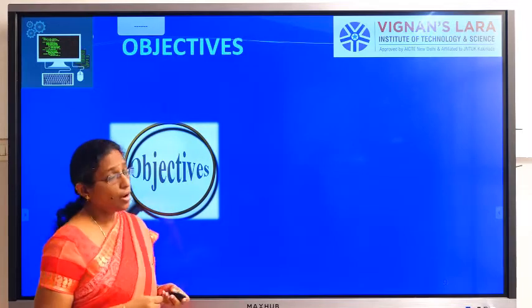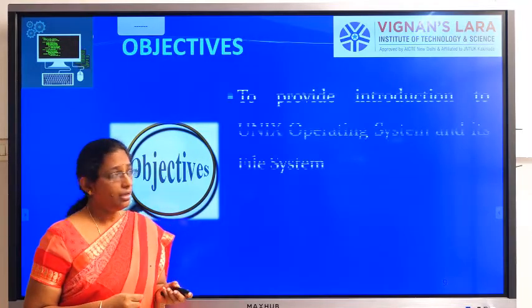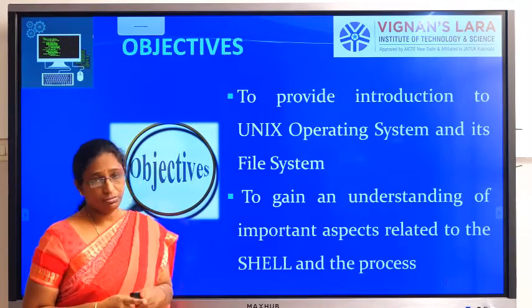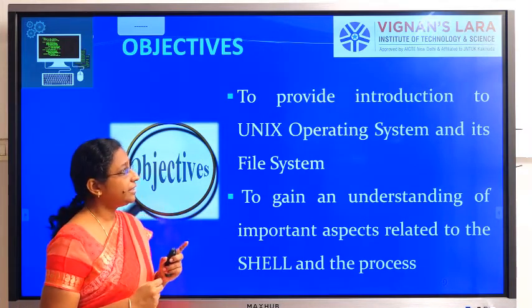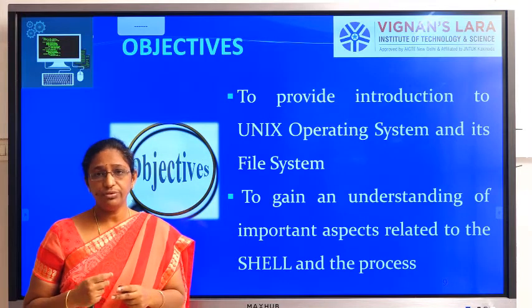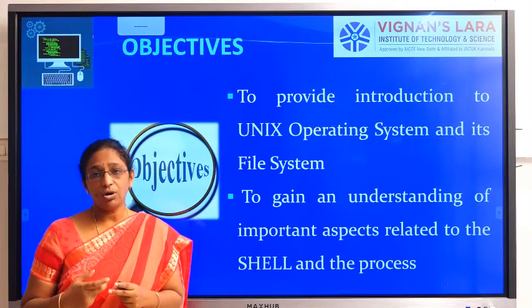And next, coming to the objectives of Unix. What are the objectives of this course? The objective of this course is that it provides an introduction to Unix as an operating system.